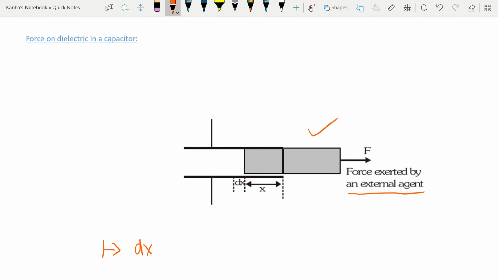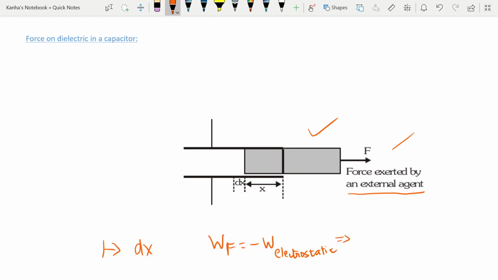So if I exert a force by an external agent, then the work done by that force is equal to negative of the work done by electrostatic forces.